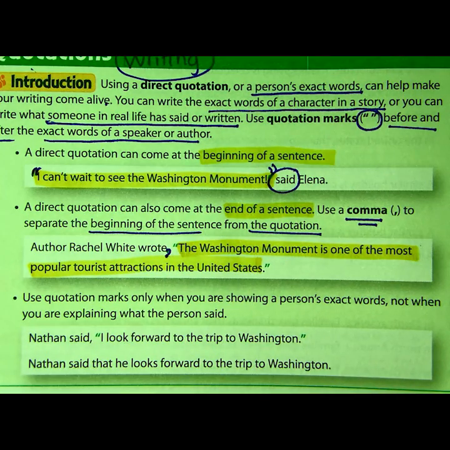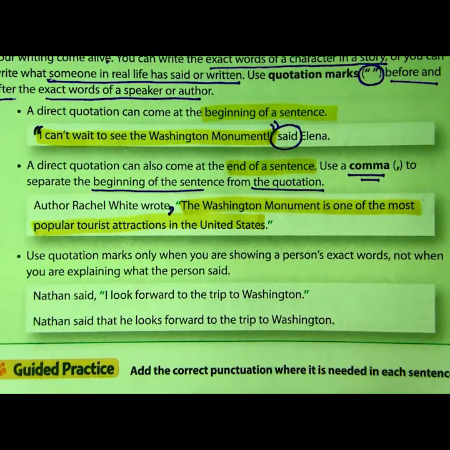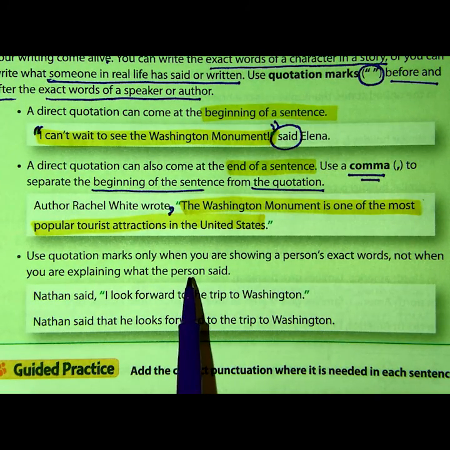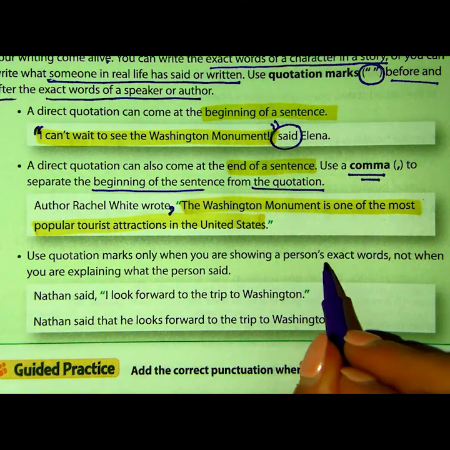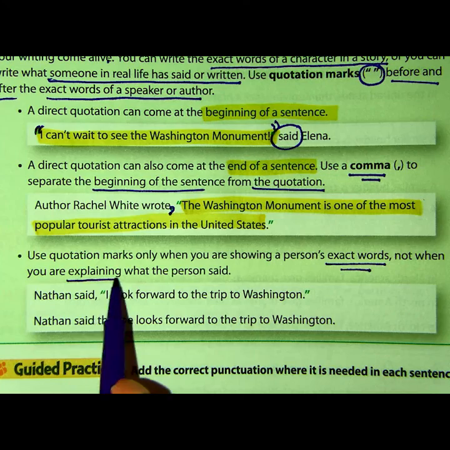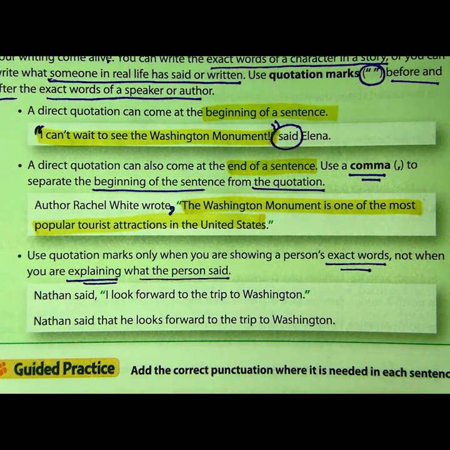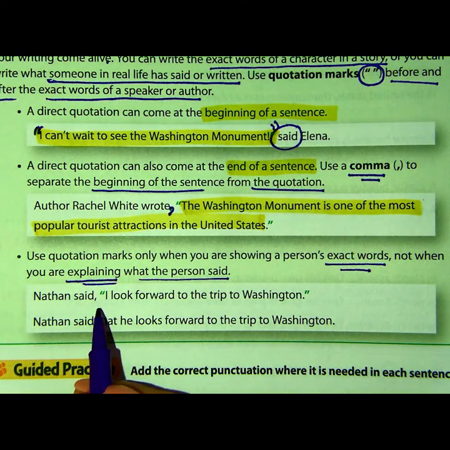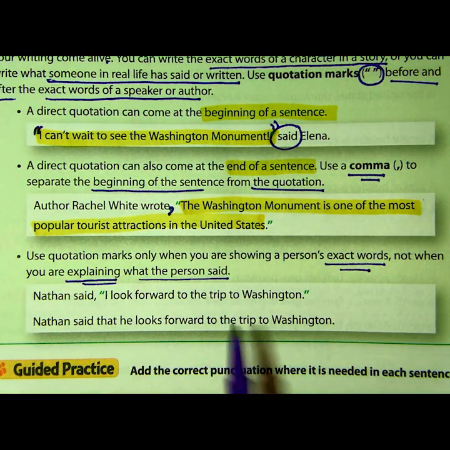Let's look at another example. Use quotation marks only when you are showing a person's exact words. So this is really important. Not when you are explaining what the person said. So let's take a look at these 2 examples here using Nathan. Nathan said, comma, "I look forward to the trip to Washington."